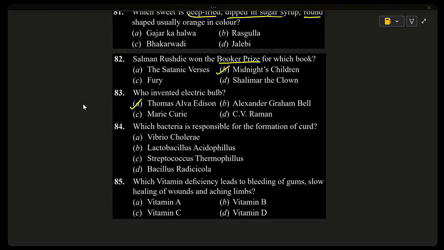He did not just invent it, he made it long lasting and useful, which is why he is credited with the invention. C.V. Raman discovered the Raman effect. So you can remember Edison, bulb, Bell, telephone, and Raman, light scattering.